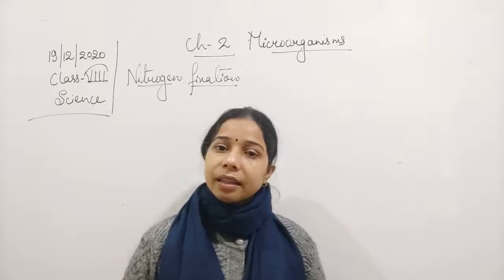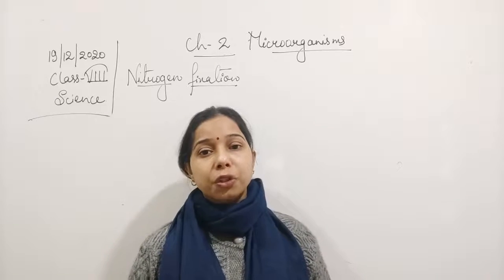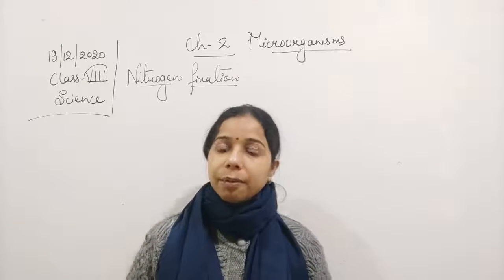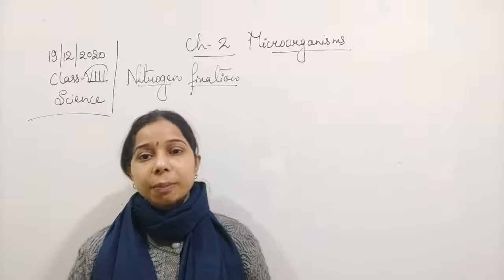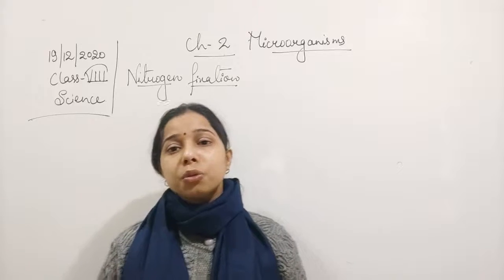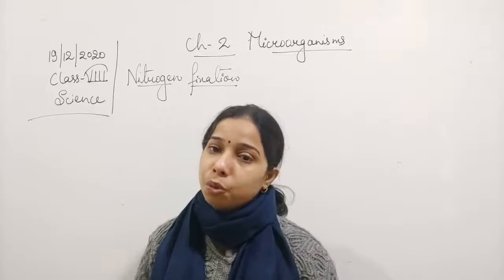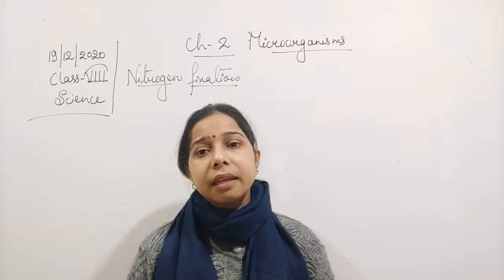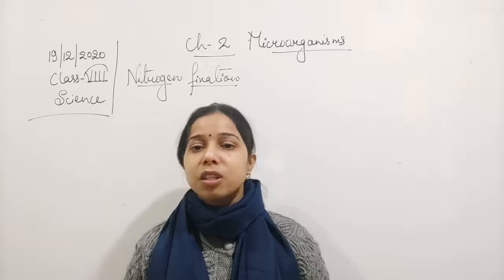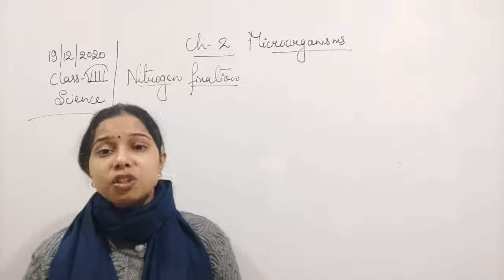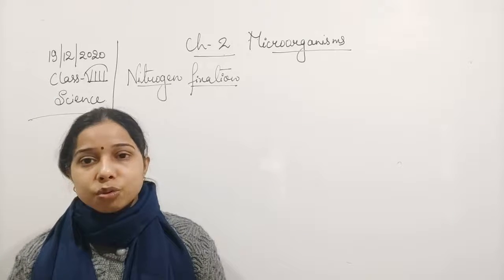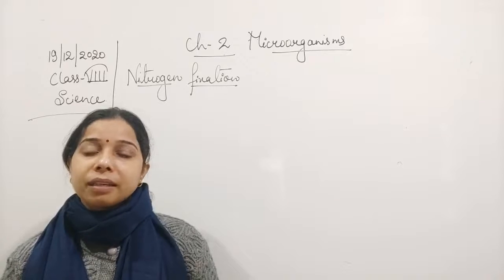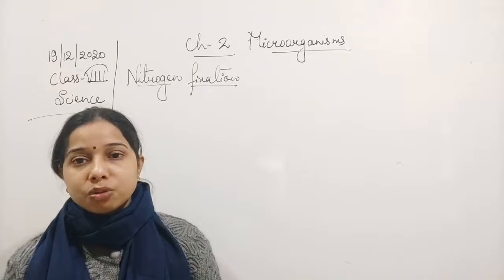Now the plant has taken the nitrogen. When animals or human beings eat these plants, they also get the nitrate. So we get nitrate from the plant, and plants get it through the microorganisms present in their root nodules. This nitrate is also present in the soil, so they help in fixing nitrate in the soil and enriching it with nitrogen, increasing the fertility by increasing the percentage of nitrogen in the soil.